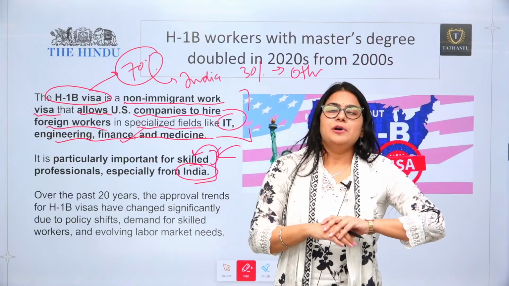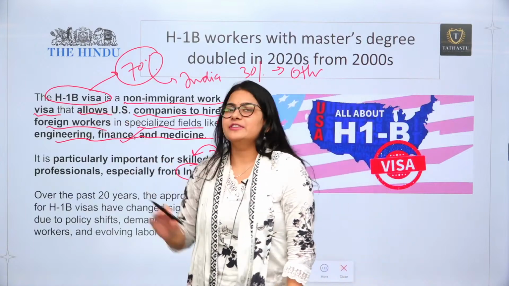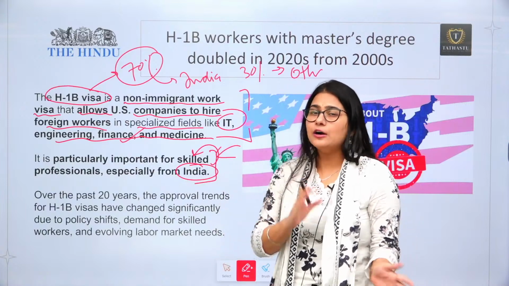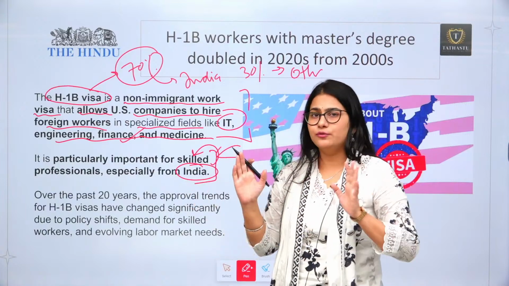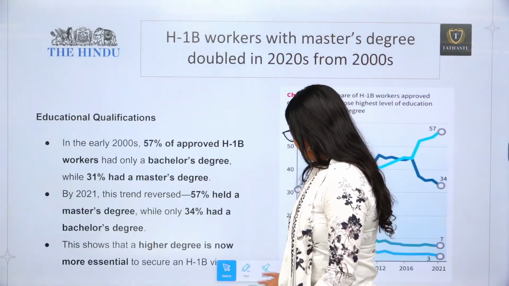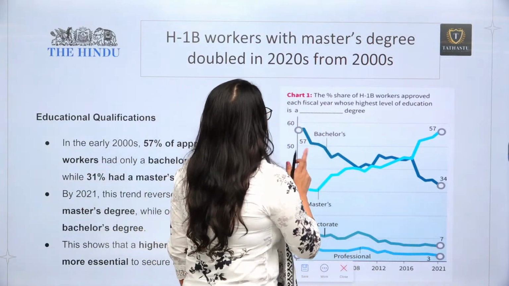Now, the news is that over the past 20 years, the trend related to the H1B visa has changed. So now we are going to understand what the trends were and how things have changed in the last 24 years. First of all, you can look at this graph. It is about educational qualification.